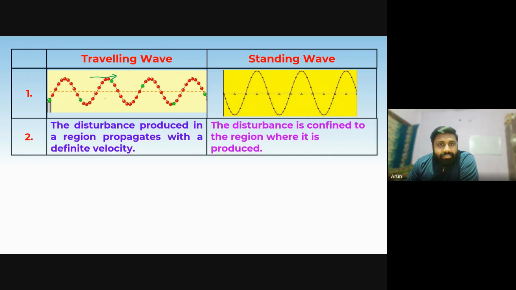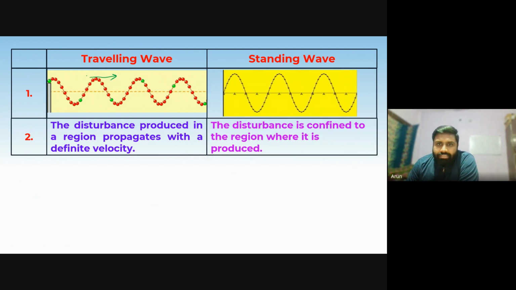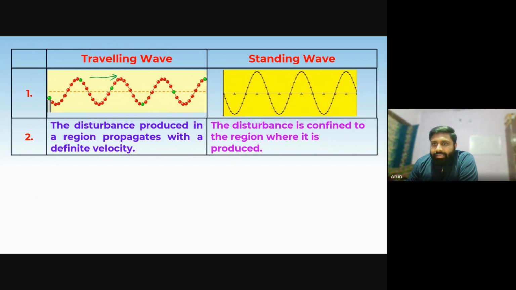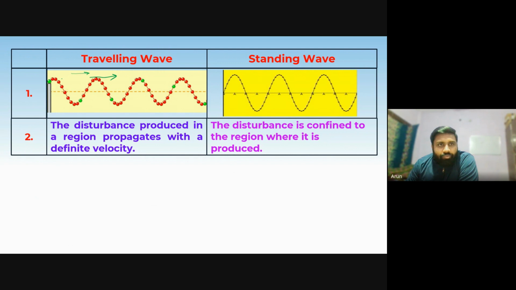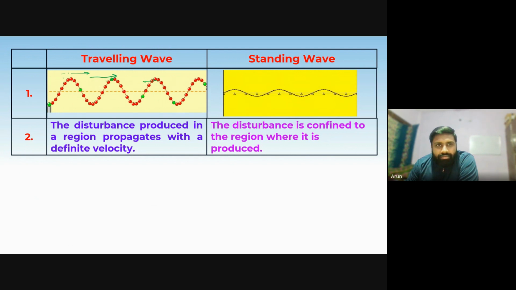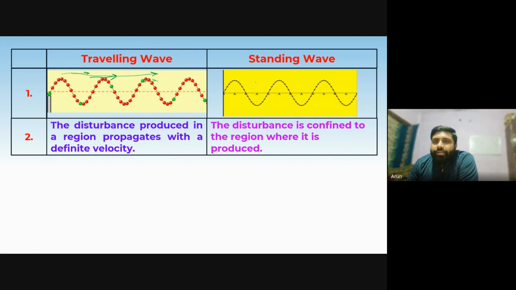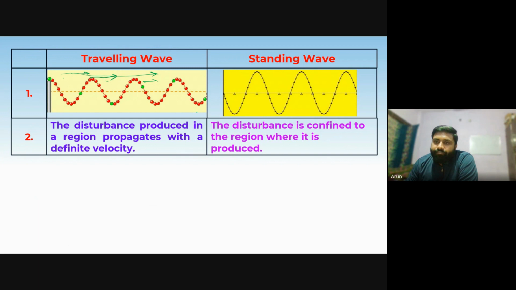Second, in the traveling wave, the disturbance produced in a region propagates with a definite velocity. We know that. Here, the disturbance that is produced is confined to the region where it is produced only. Because in the traveling wave the disturbance travels from here to here. But in the standing wave, there is nothing going out and nothing coming in. This is confined to this boundary.